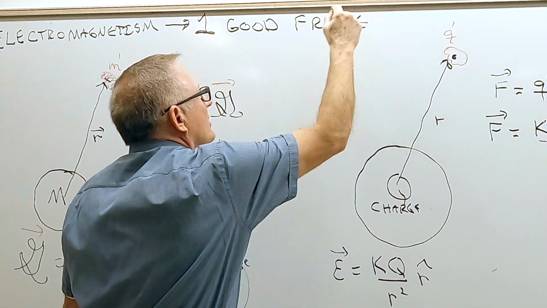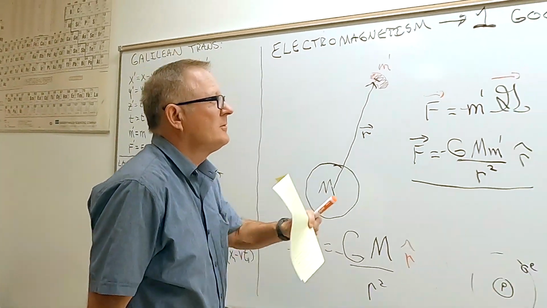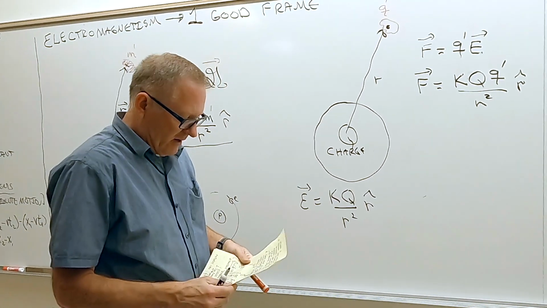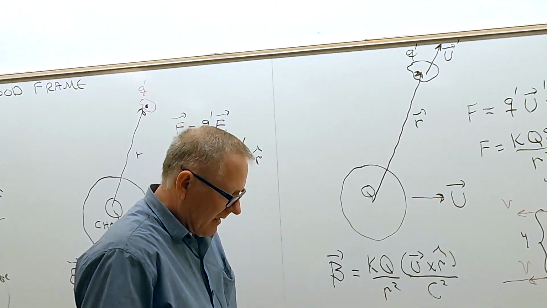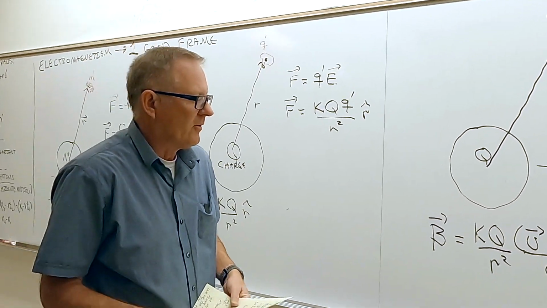That's kind of strange, because for classical mechanics we have an infinite number of frames. For electromagnetism, there only seems to be one good frame. So how do we determine who's got the good frame, and why is there only one good frame?